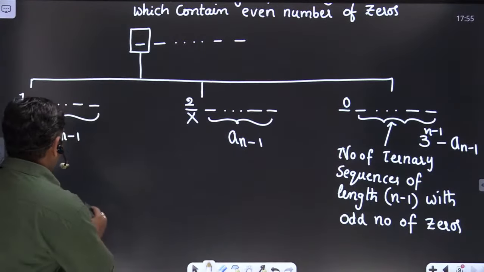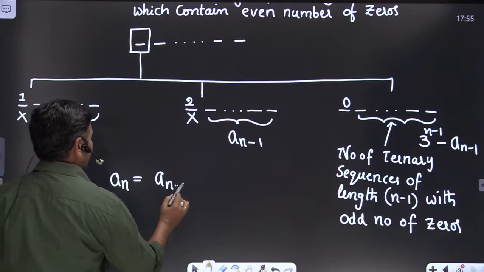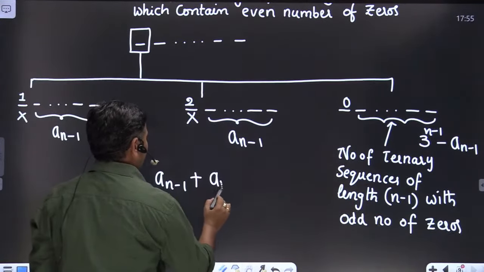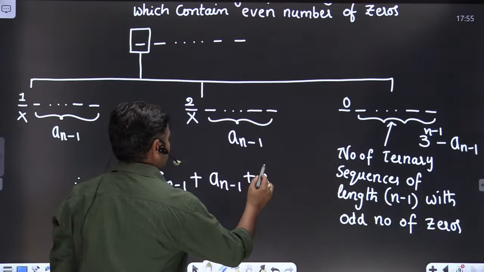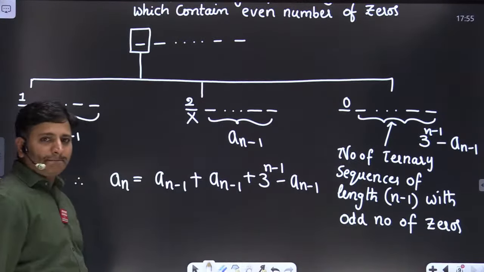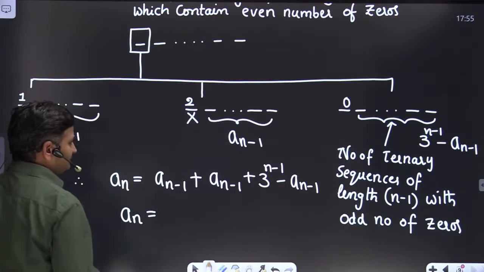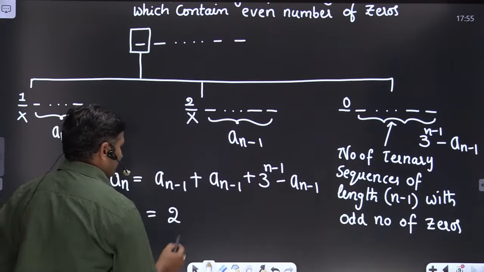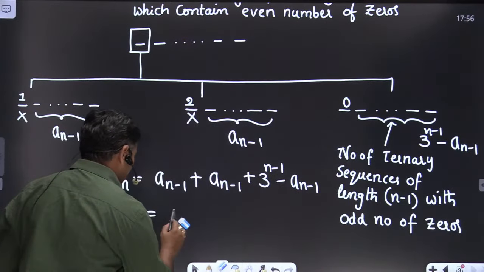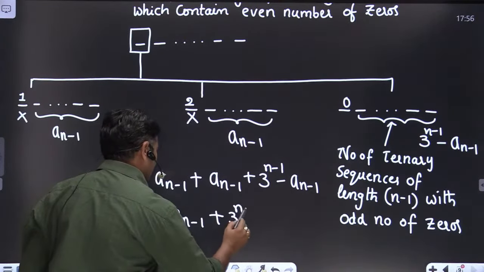Therefore a_n equals a_(n-1) plus a_(n-1) plus 3 to the power of n minus 1 minus a_(n-1). Clear? By simplifying, a_n equals a_(n-1) plus 3 to the power of n minus 1.